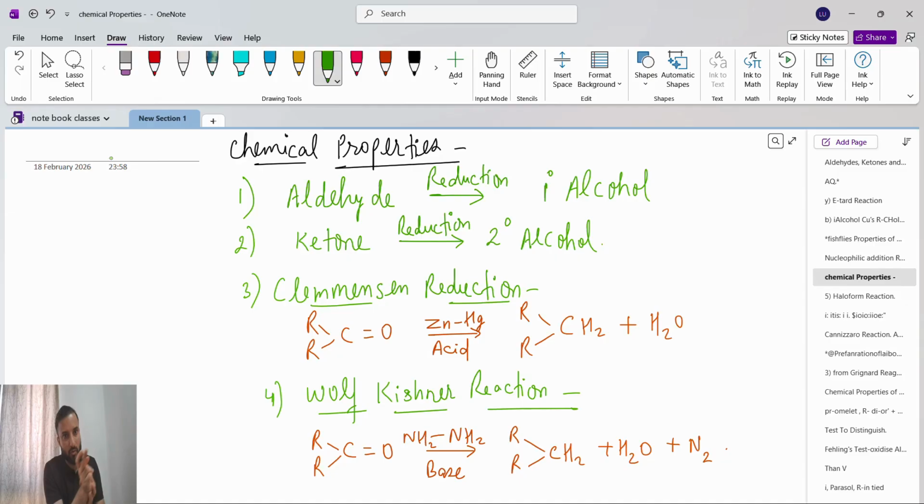So from aldehyde to 1 degree alcohol, we have to do reduction. 1 degree alcohol to aldehyde is oxidation, and aldehyde to 1 degree alcohol is reduction. So in chemical properties, aldehyde to 1 degree alcohol is reduction.